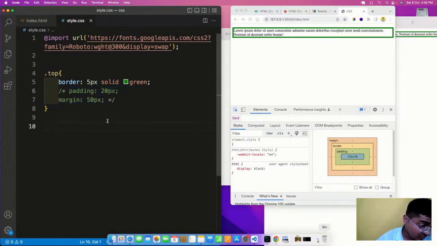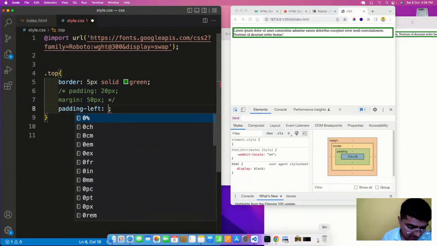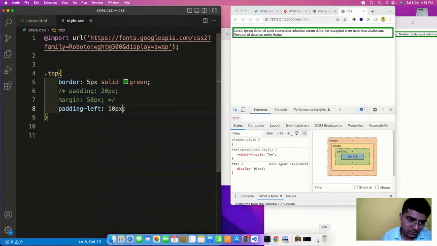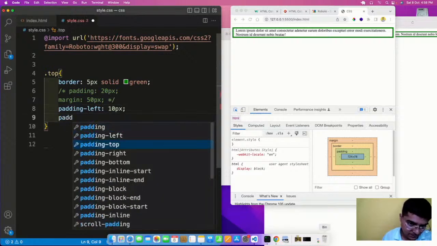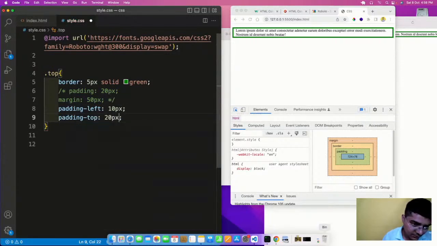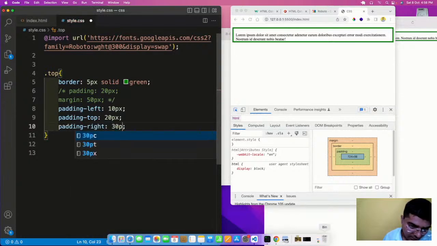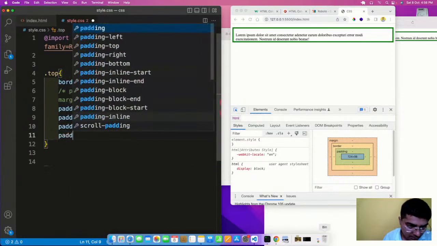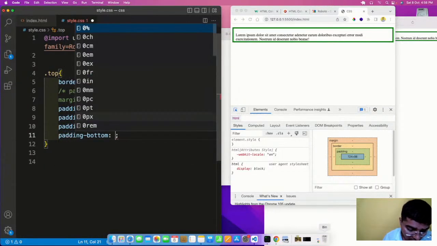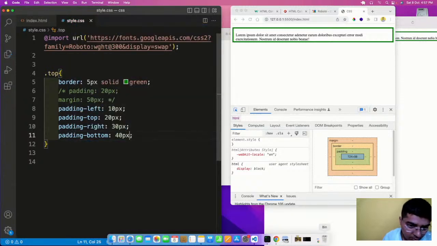So you can use commenting here. We have padding left of 10px, padding top of 20px, padding right of 30px, and padding bottom of 40px.